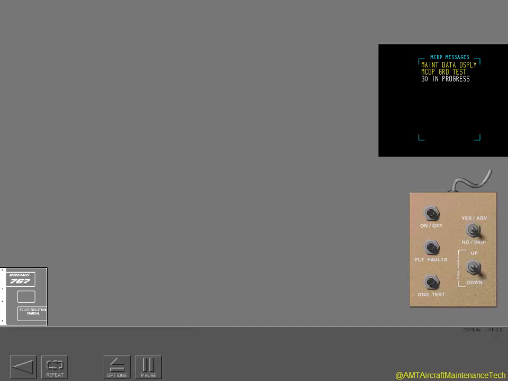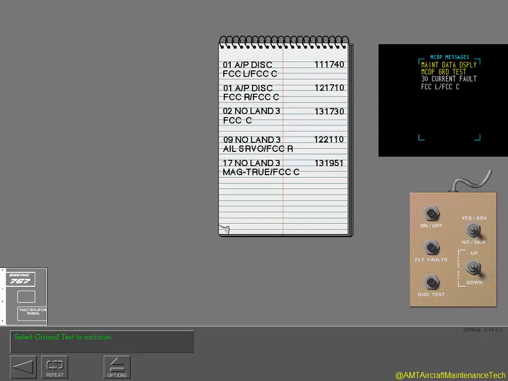The MCDP is reading the fault logic. Select the Ground Test button to get the diagnostic code for this fault. You may use the Yes Advance switch, but it will skip the diagnostic code and go to the next fault. Note that there is no sixth digit for these diagnostic codes. The faults are current, so they cannot be intermittent or a SSFD fault. Go on to the next fault using the Yes Advance switch or the Ground Test button. They both go to the same fault page.